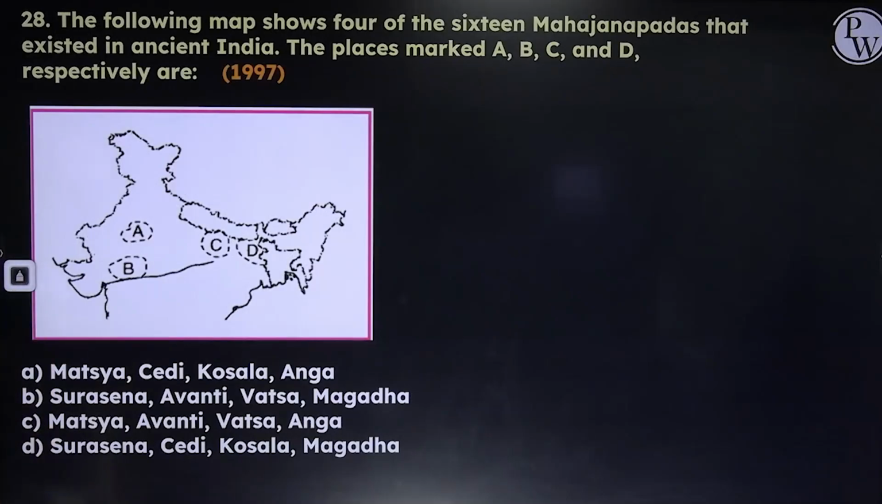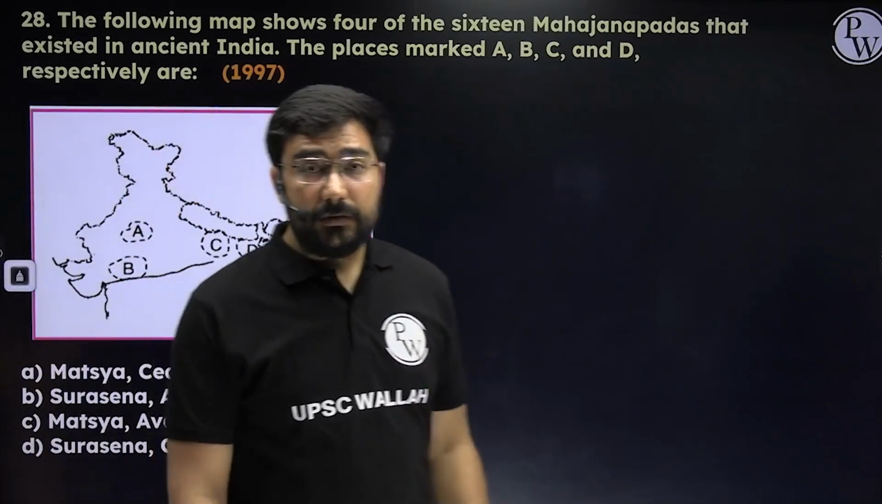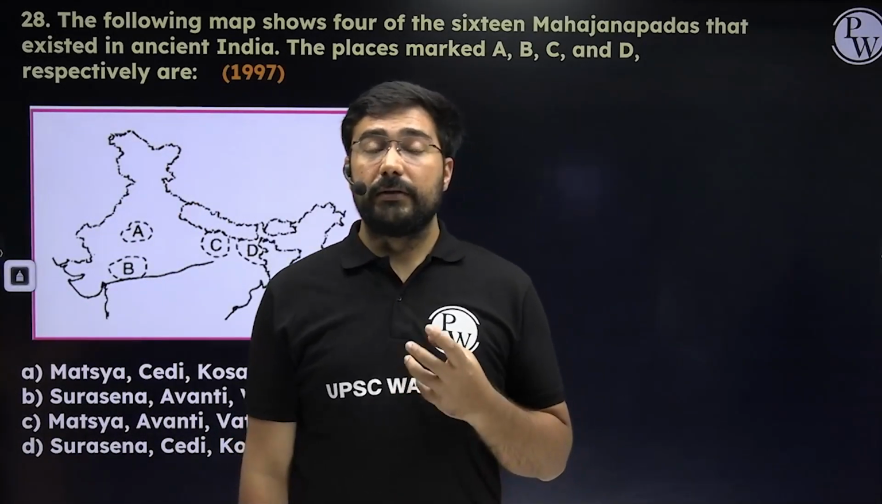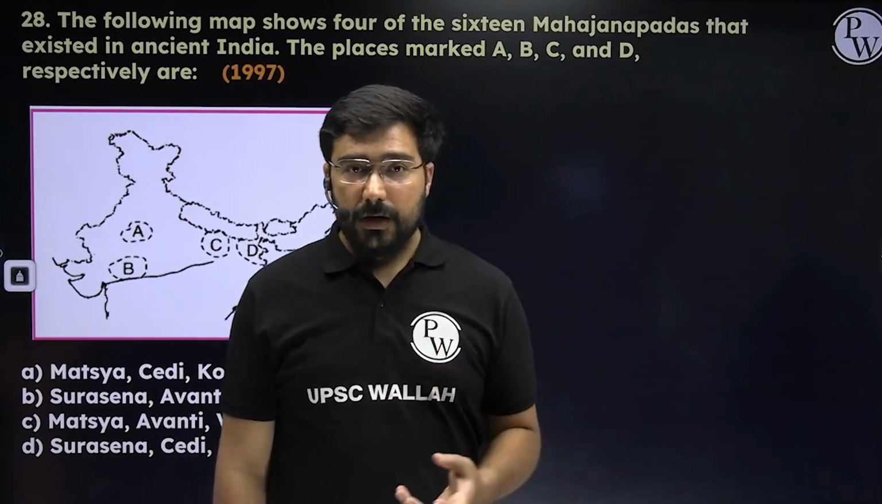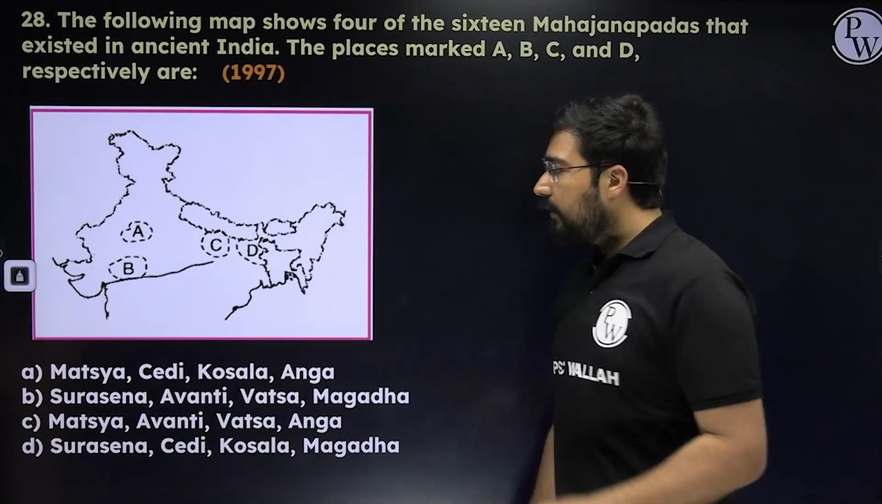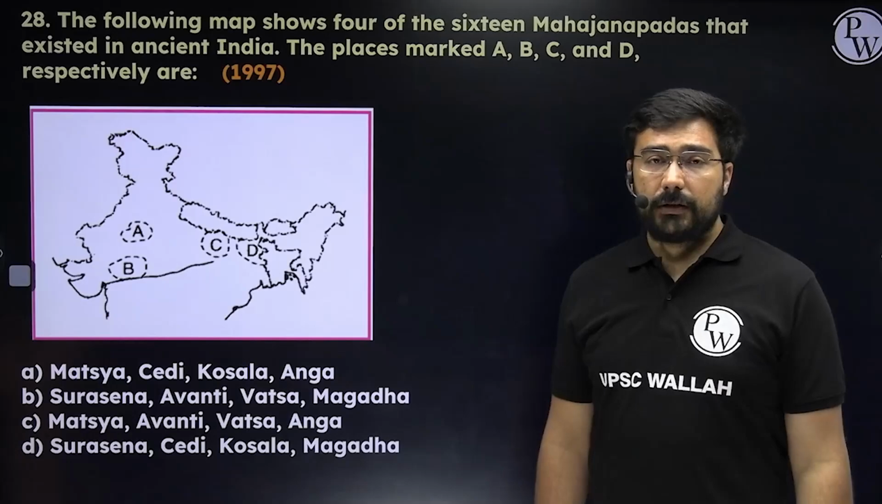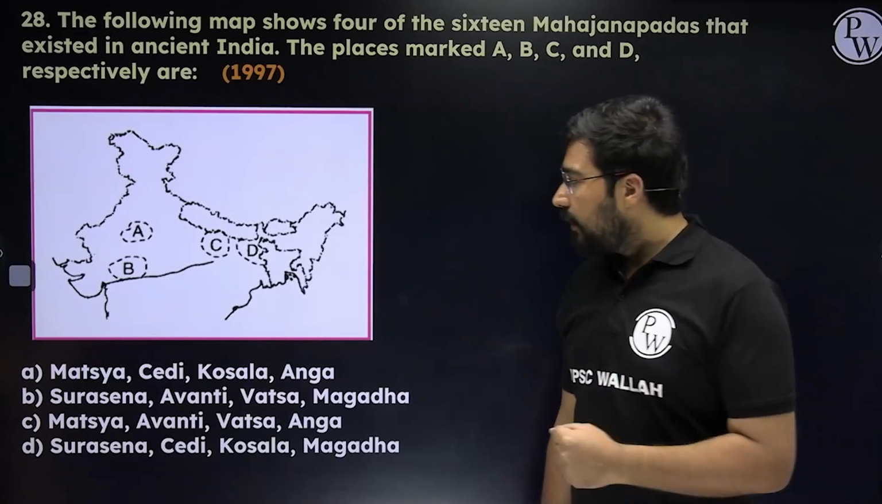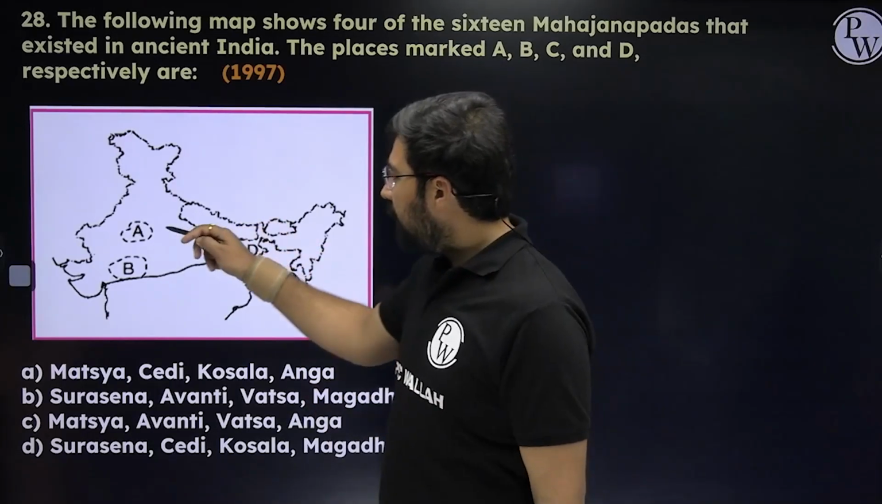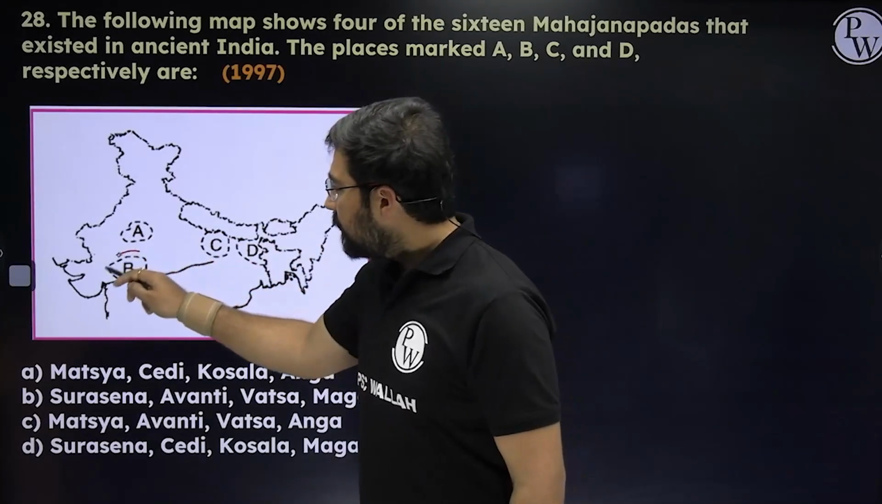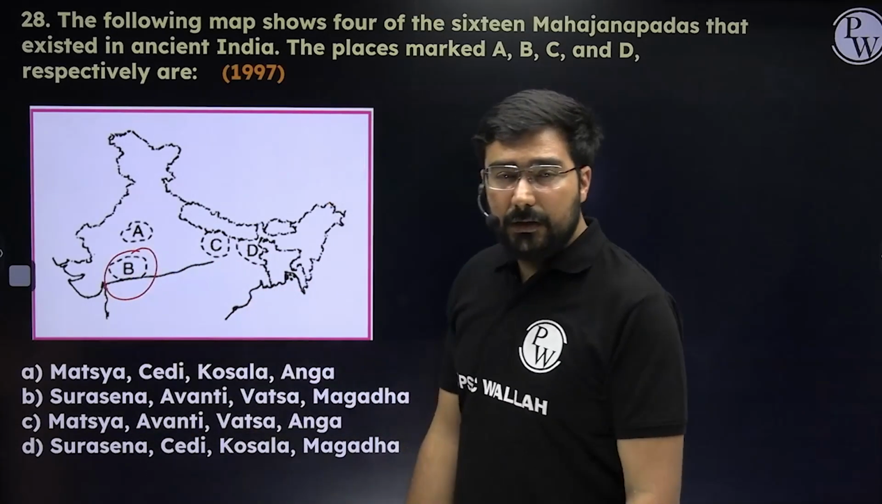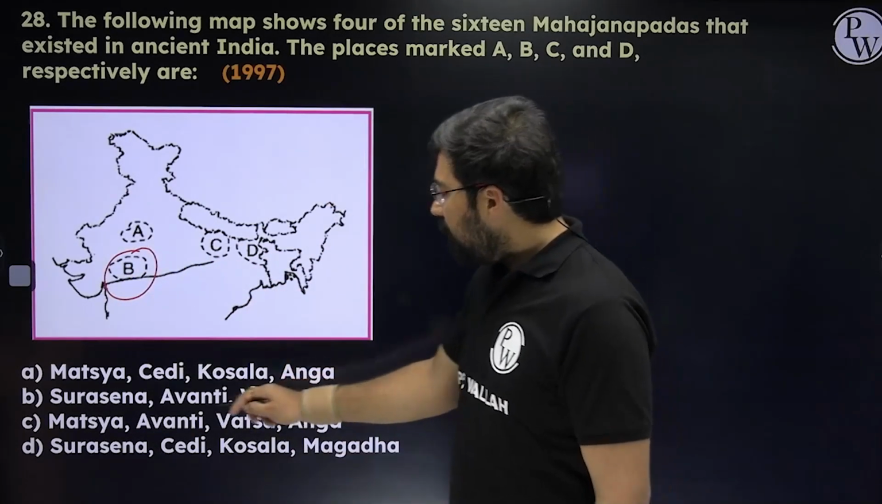Now, such kind of questions I have not seen in the last many years, and we can expect such kind of questions. Okay, now these are the kind of questions which can come in the examination, right? We have 16 Mahajanpadas. They can put any 3 or 4, and then they can ask, please try to bring out the answer. So in this case, please see A, B, C and D. This is very easy to identify. This is Avanti, B, right? So please see B, Avanti.